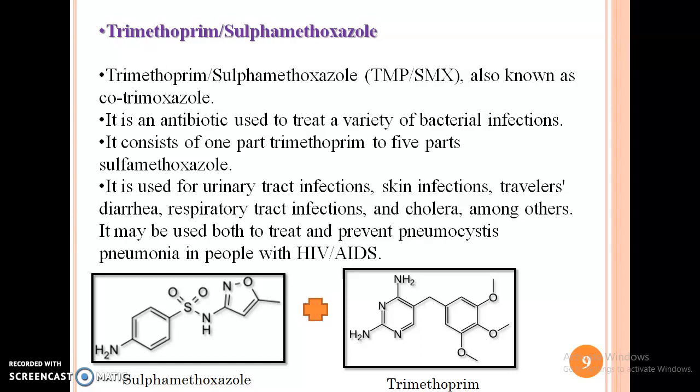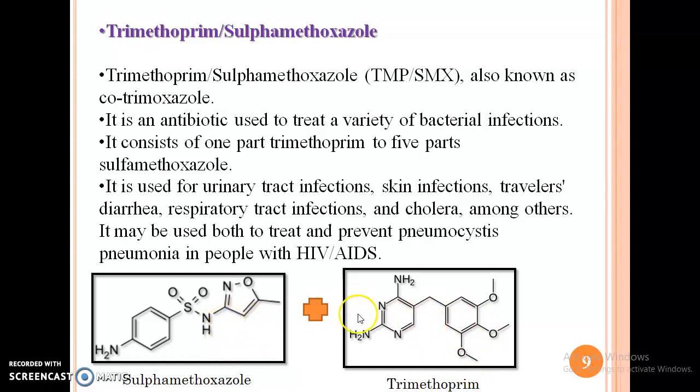This is an antibiotic used to treat a variety of bacterial infections. It consists of 1 part of trimethoprim to 5 parts of sulfamethoxazole. Here is the structure of sulfamethoxazole, which is combined with trimethoprim.